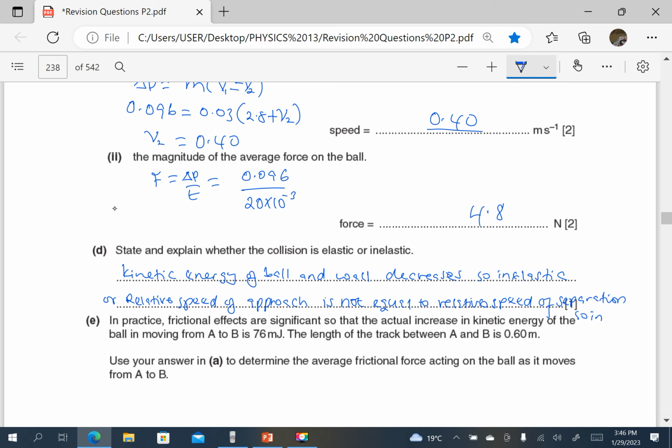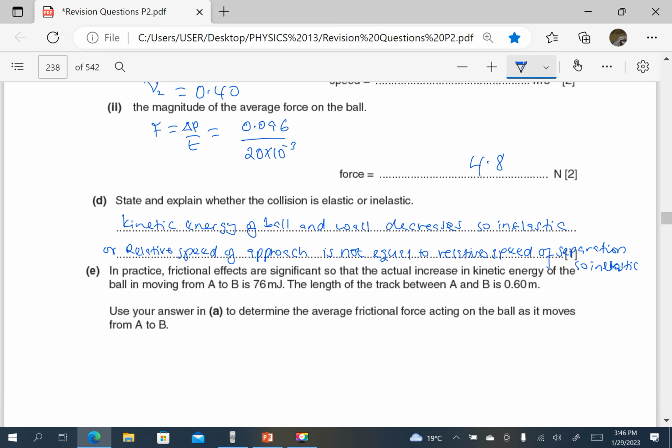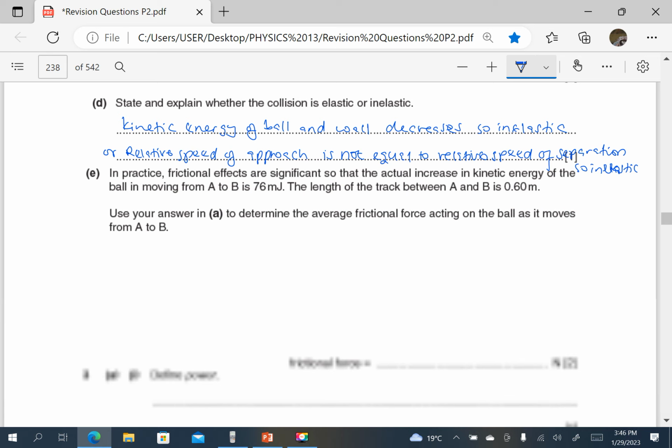So you can conclude by saying it is inelastic. The relative speed of approach is not the same as the relative speed of separation.